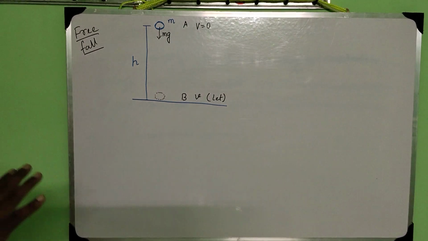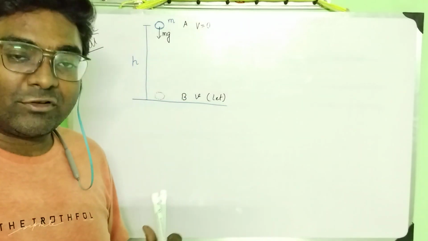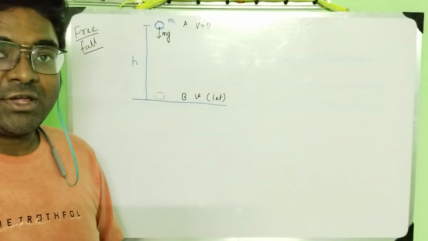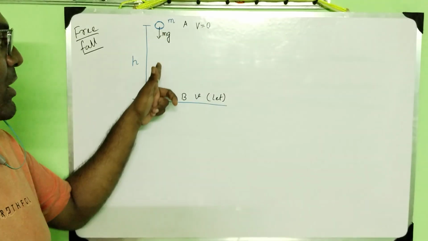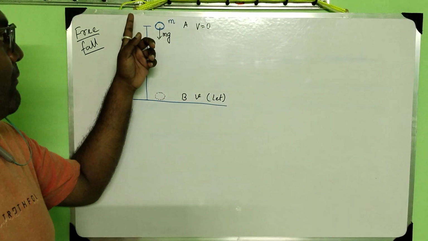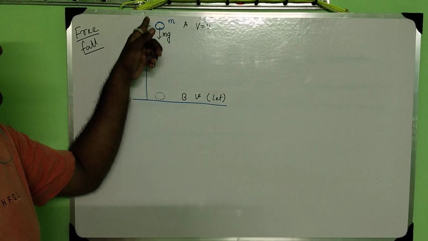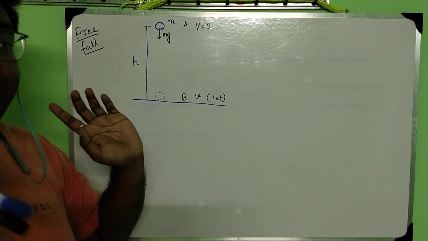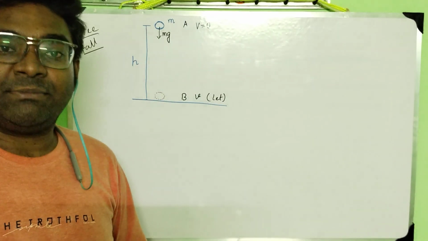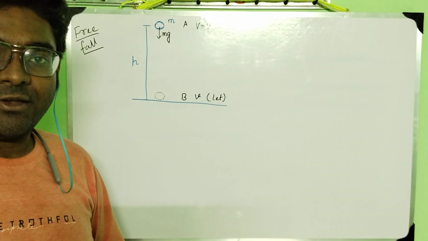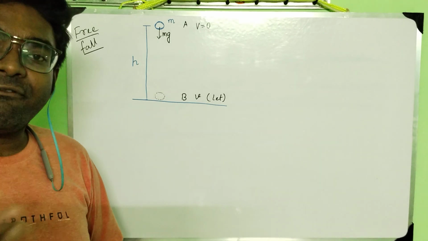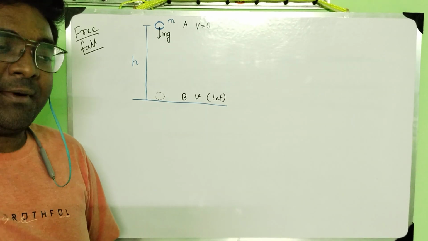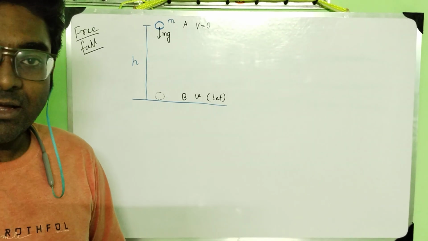Free fall means free from any other forces except the gravitation force. So here when the ball is moving downward, only the gravitation force is acting on the ball, and we neglect all the other forces. That means air drag, that is air friction, the viscous force. You will learn everything in the higher class; in class 11 you will learn the viscous force.